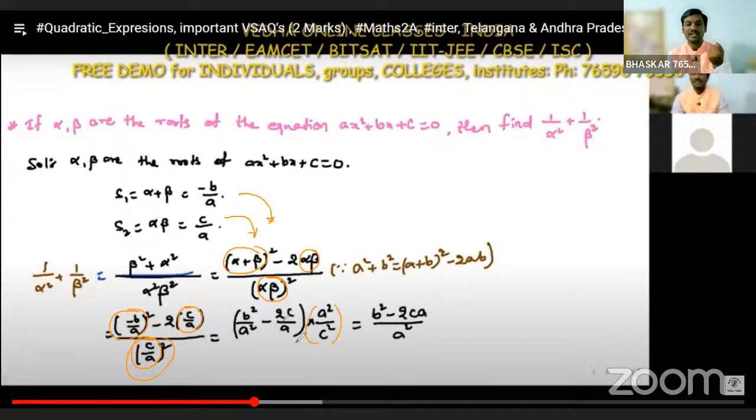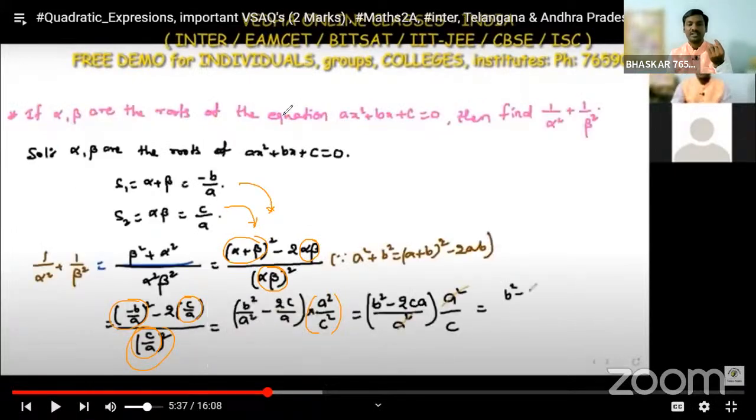If you take it to the numerator, a square by c square. And here b square by a square minus 2c by a. So take the LCM here. LCM is a square: b square minus 2ca divided by a square.